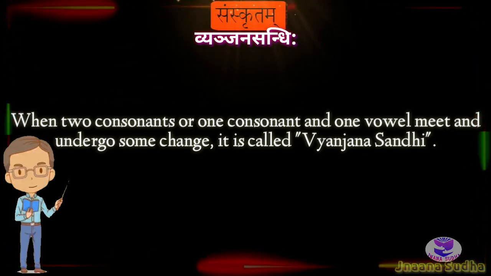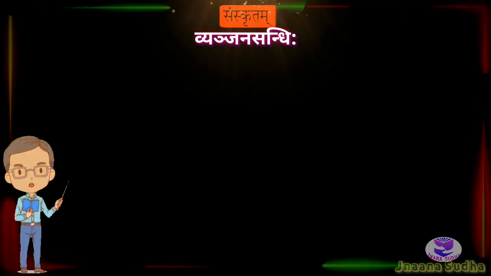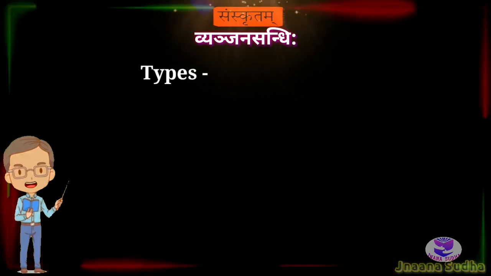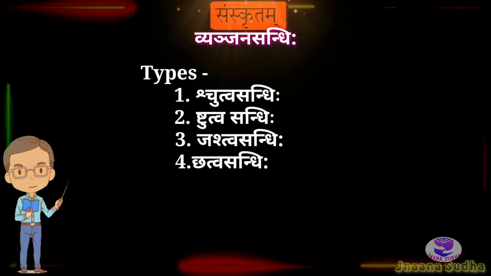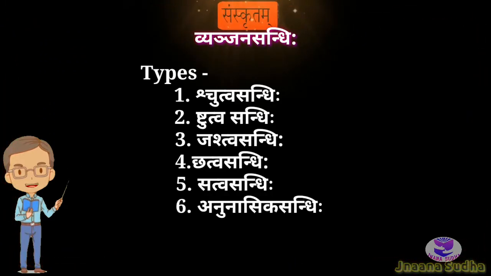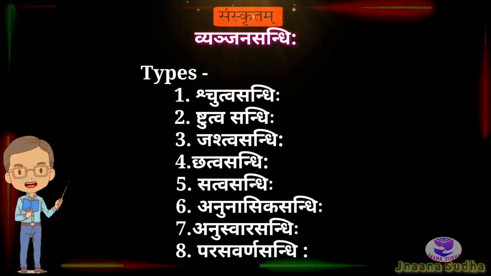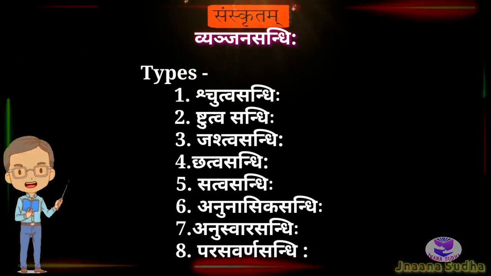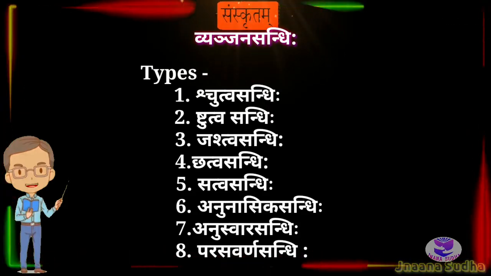There are 8 types in Vyanjana Sandhi. They are Stutva Sandhi, Shtutva Sandhi, Jastva Sandhi, Chatva Sandhi, Sattva Sandhi, Anunasika Sandhi, Anuswara Sandhi, and Parasavarna Sandhi.